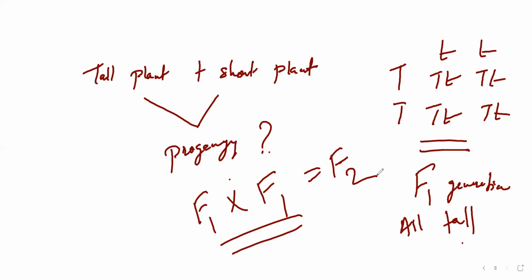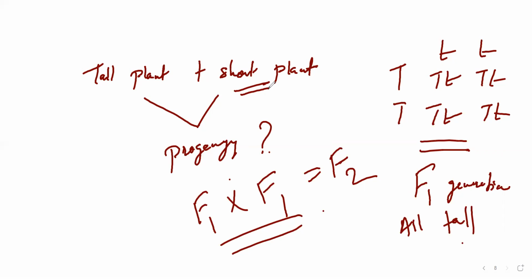Whatever characteristic is dominant will only be expressed in the first filial generation when crossed, because tallness is the dominant trait over here, whereas dwarfness is the recessive trait. So you have to keep in mind that in the F1 generation, all plants will have the same characteristic, that is tall, because it expresses as a dominant character. Fine. So this is the first one.